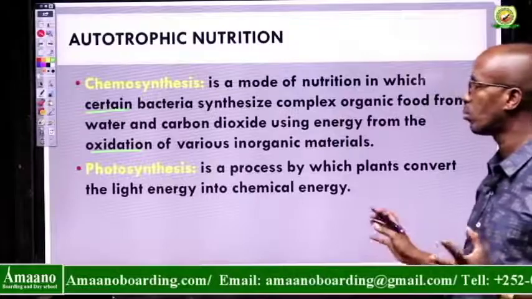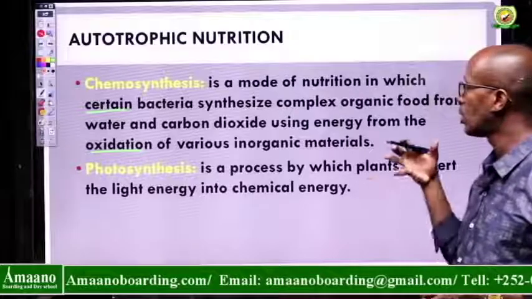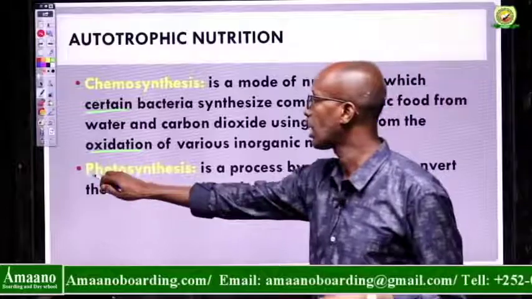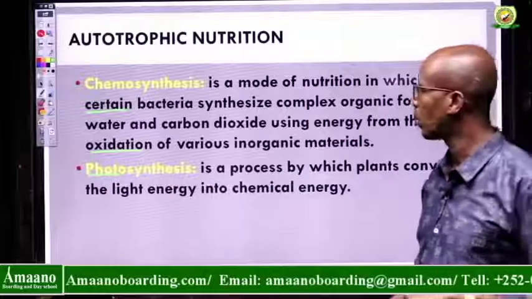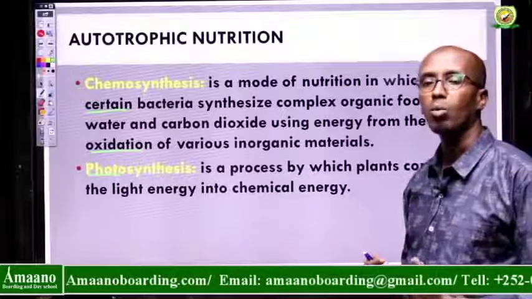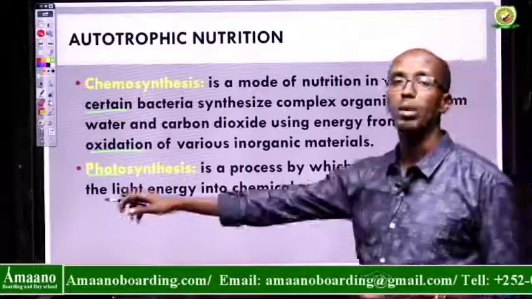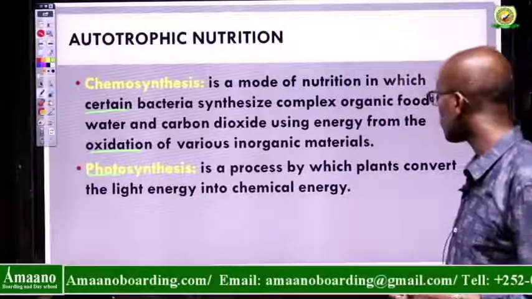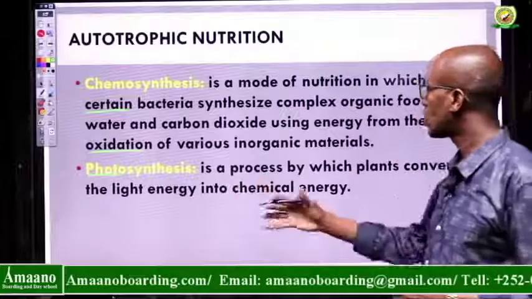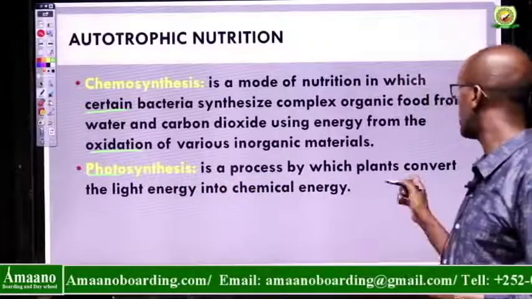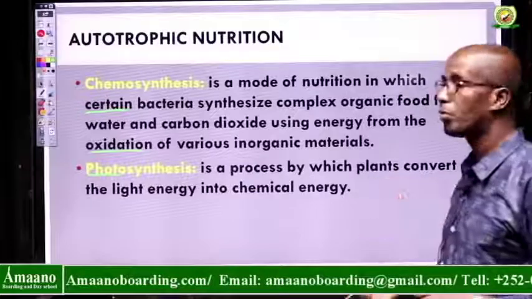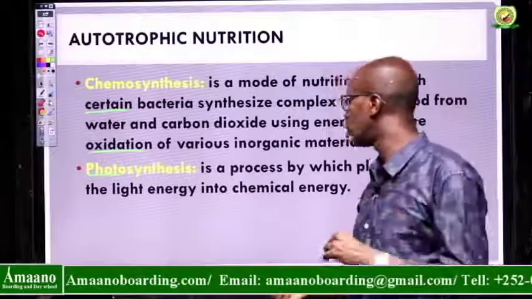Photosynthesis is the general process. Photo means light, so it's a process whereby carbon dioxide and water are combined to produce glucose in the presence of sunlight. So we can define this process as the process by which plants convert light energy from the sun into chemical energy.